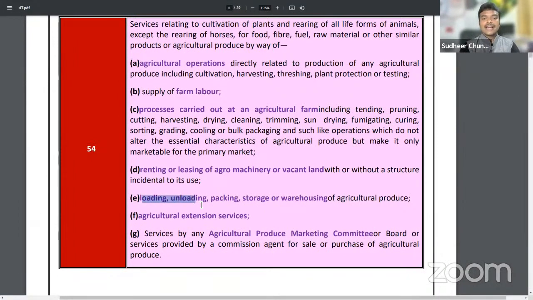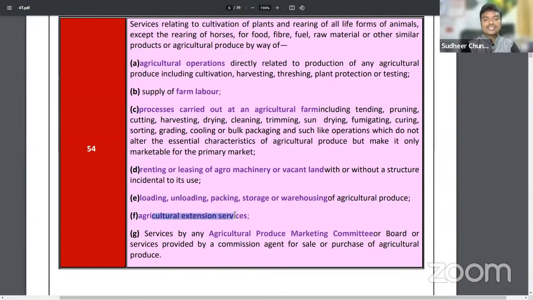Next, loading and unloading, packing, storage or warehousing of agricultural produce. All these aspects were covered under exemption. All the things were given here, sir. All these services we provide to farmers.